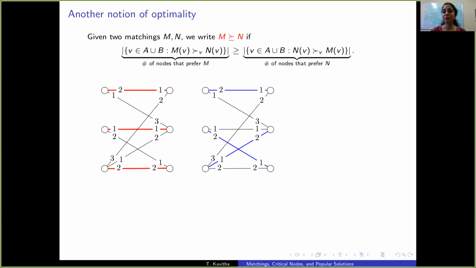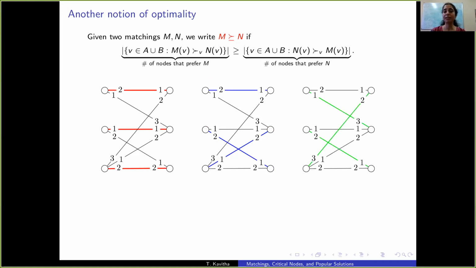Let's look at another notion of optimality. Any pair of matchings can be compared by holding a head-to-head election between them, where we ask each node which of these two matchings it prefers, and let's count the number of nodes that prefer one matching to the other. Let's compare the red and blue matchings. The top two nodes abstain from voting, the two middle nodes vote for the red matching, and the two bottom nodes vote for the blue matching. So this election is a tie. Each matching is as good as the other.